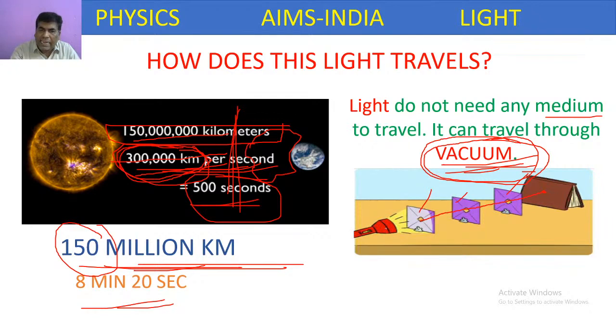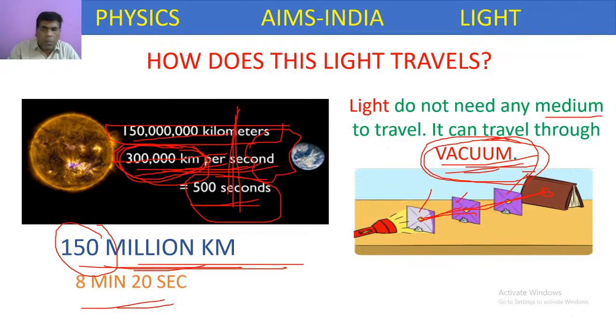So the light coming out from the torchlight passes through the pinholes in a straight line and touches the book. As the light is traveling in a straight line, it is able to touch the book. Otherwise, if it bends, it won't touch the book. It will be blocked by the cardboard.